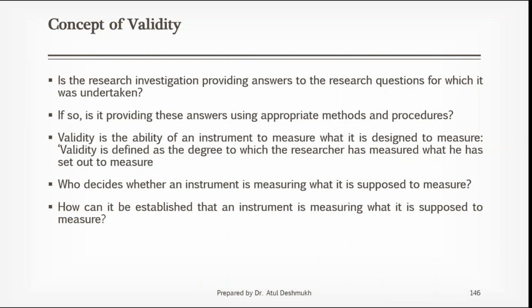Validity is nothing but you get answer to your research question. Your research investigation provides answer to research question for which it was undertaken. Then it is called a valid research investigation. If so, is it providing this answer using appropriate methods and procedures? So whatever methods you are using, whatever procedures you are using, whether those are updated methods, correct methods, true methods, or false methods. So again, that is also validity.